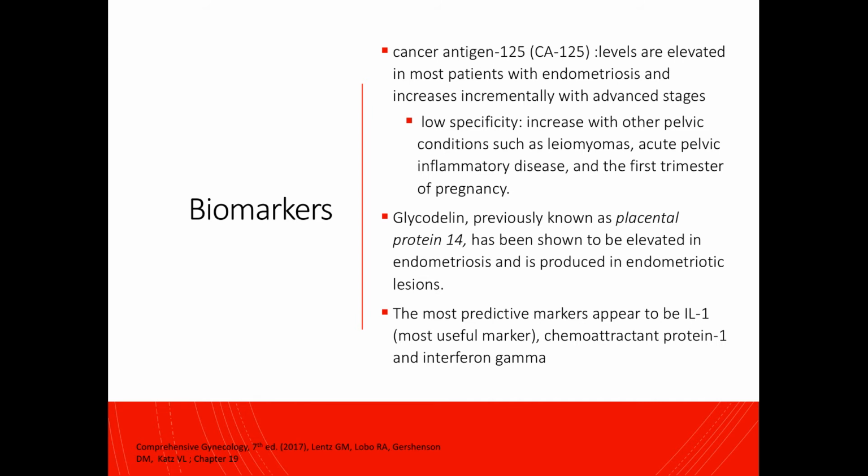Glycodelin also is a biomarker for endometriosis, and this is previously known as placental protein 4. And this has been shown to be elevated in endometriosis and is produced in endometriotic lesions. And the most predictive markers appear to be IL-1 or interleukin-1, which is the most useful marker, chemoattractant protein 1, and interferon gamma.